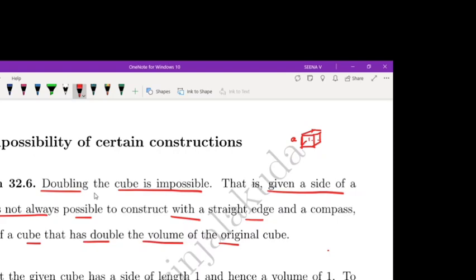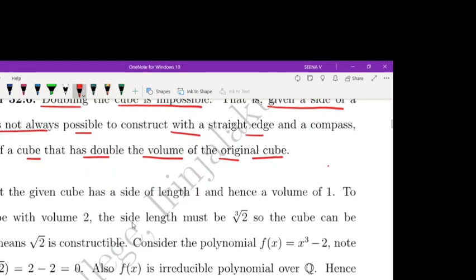This theorem says that it is impossible to construct a cube. Suppose a is one side. What about the volume, a cubed? The theorem says it is impossible to construct, with a straightedge and a compass, a cube with volume 2a cubed, that is, a side of a cube that has double the volume of the original cube. That is the result. Now moving to the proof.